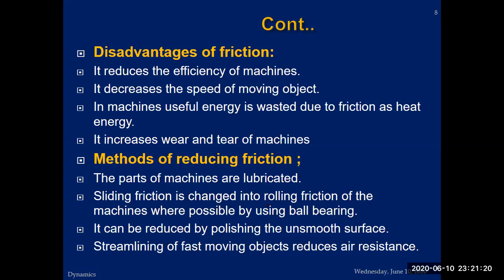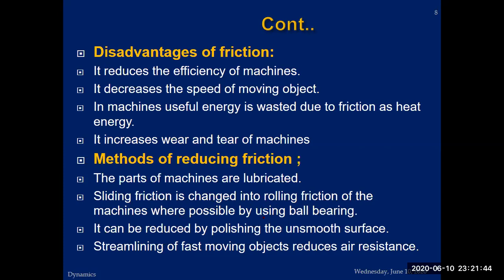Sliding friction is changed into rolling friction. We learn this lesson from nature. The joints in our body have rolling types of bones so that it becomes easier to bend and stretch our foot, arm and body.